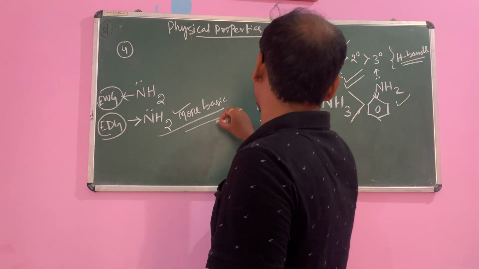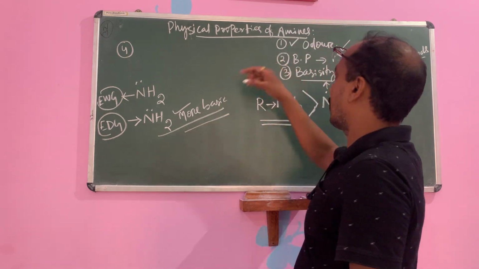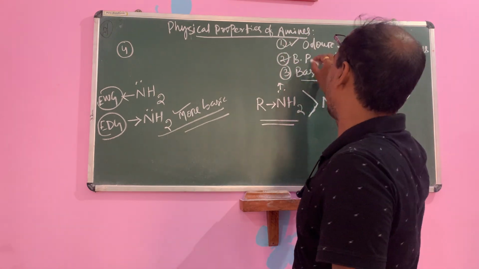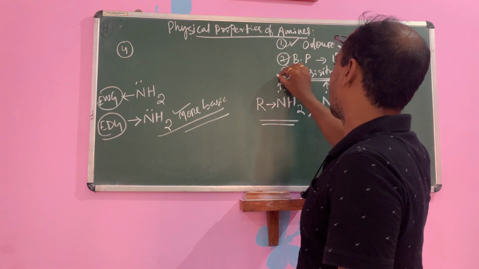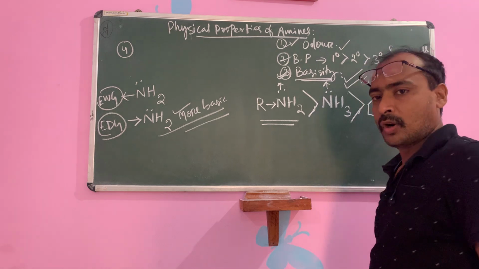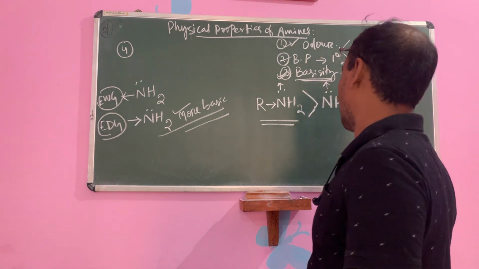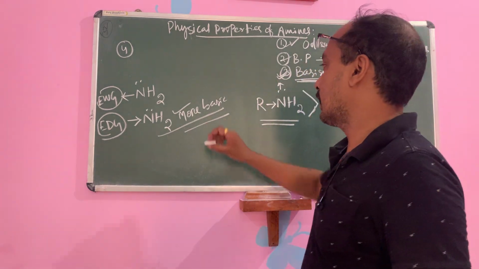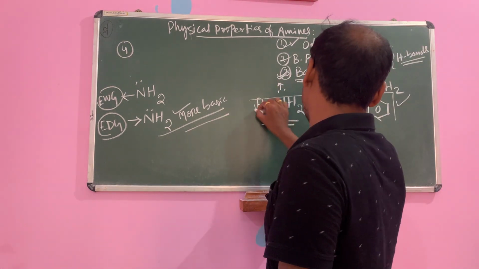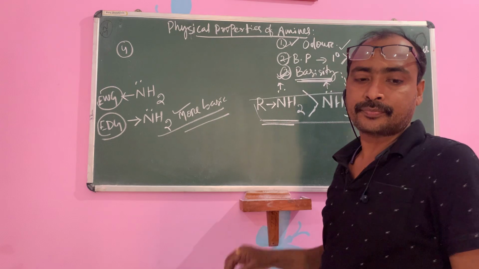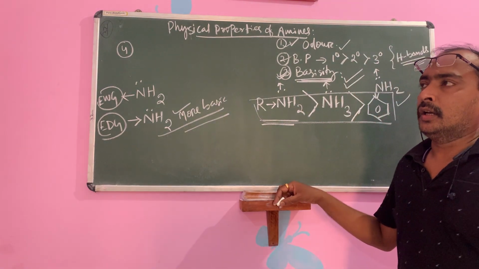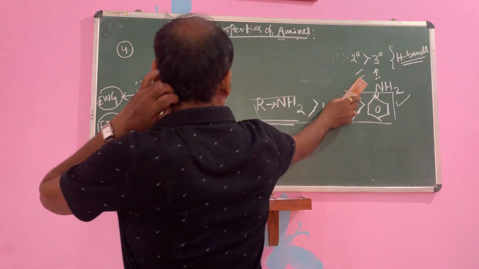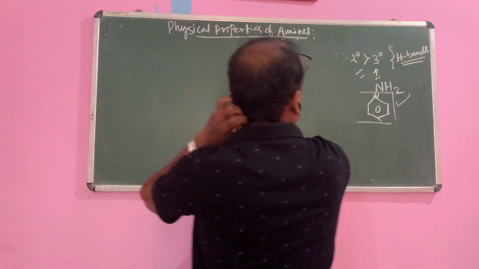Okay. So these are all about the properties. These are the physical properties, and basicity is a chemical property, one of the fundamental concepts of chemical properties of amine. This is the most important. This relation is also most important. Okay children. Next is alkylation. The next important chemical property is alkylation. So we will start with alkylation.